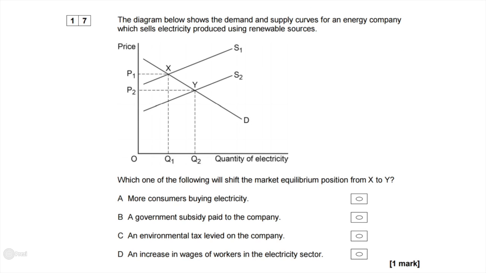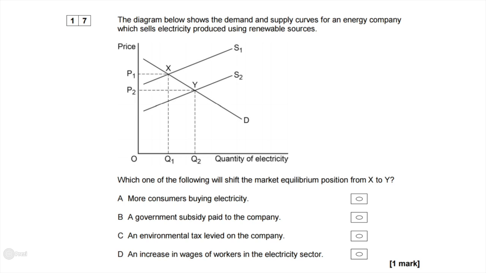17. The diagram below shows the demand and supply curves for an energy company which sells electricity produced using renewable resources. Which one of the following will shift the market equilibrium from X to Y? So in order for us to move from point X to Y, supply is increasing, it's shifting outwards. This means that firms are more eager to supply more of this to the market.